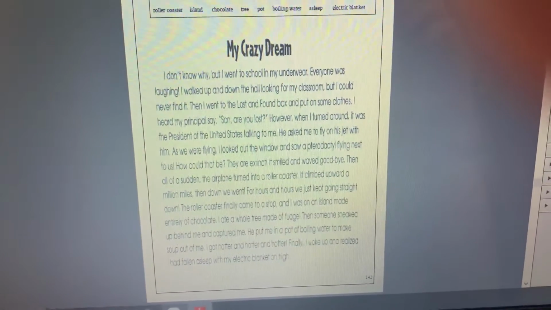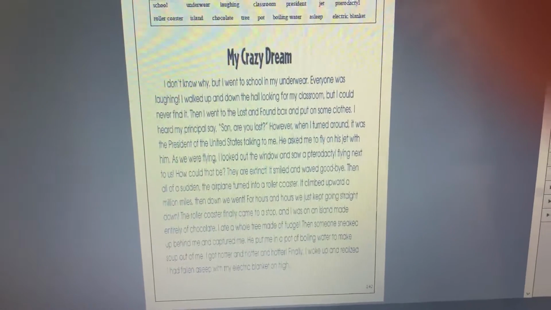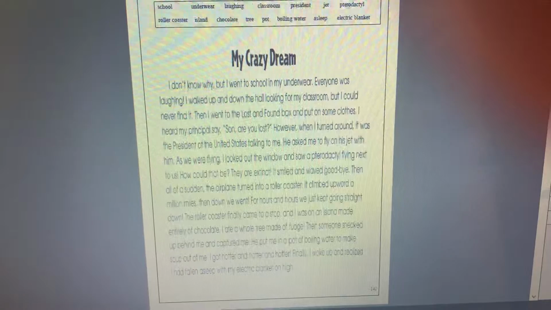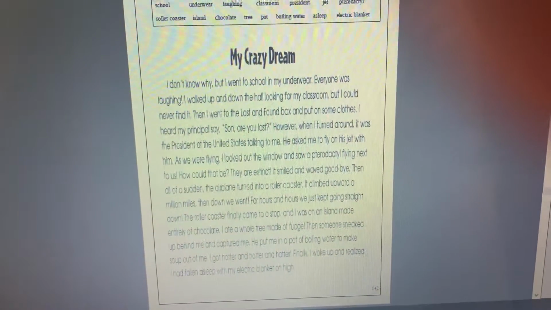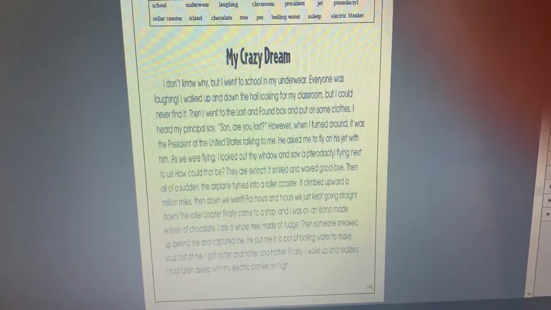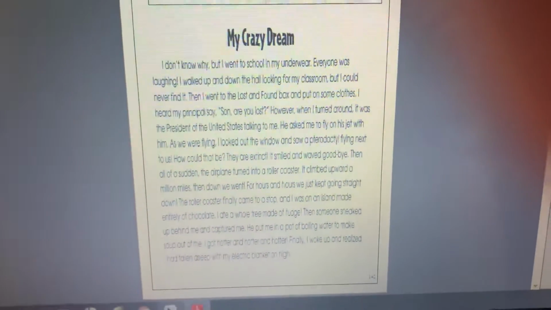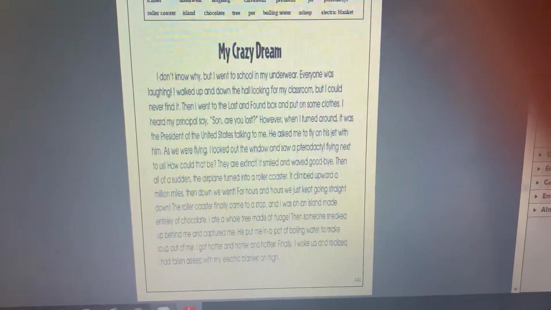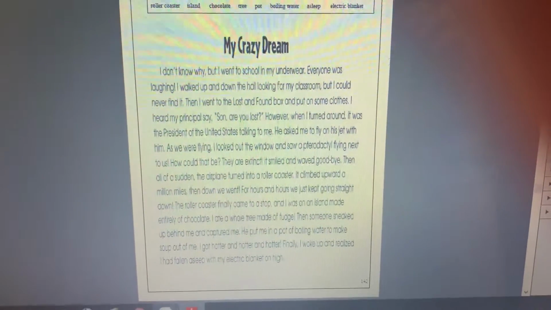However, when I turned around, it was the President of the United States talking to me. He asked me to fly on his jet with him. As we were flying, I looked out the window and saw a pterodactyl flying next to us. How could that be? They are extinct. It smiled and waved goodbye.